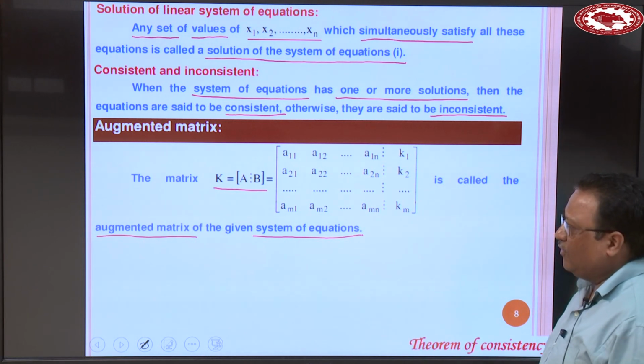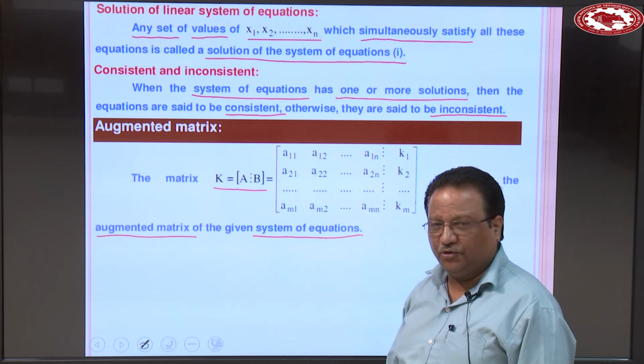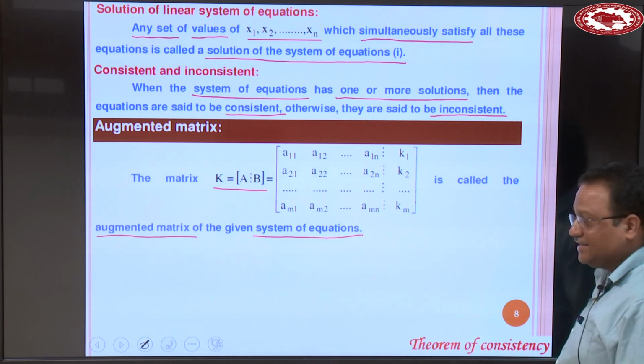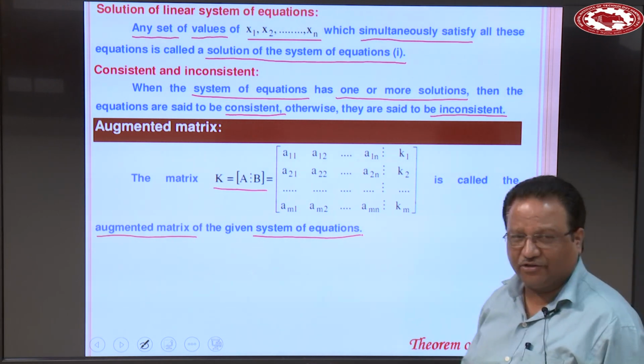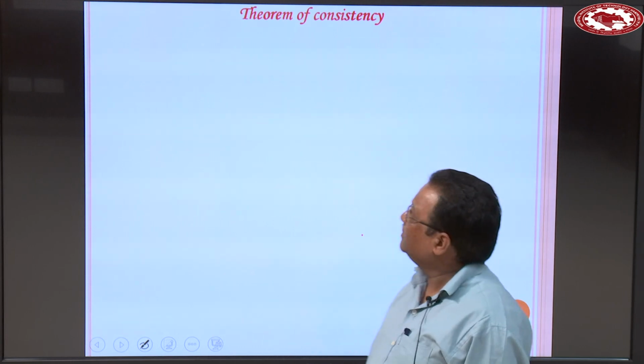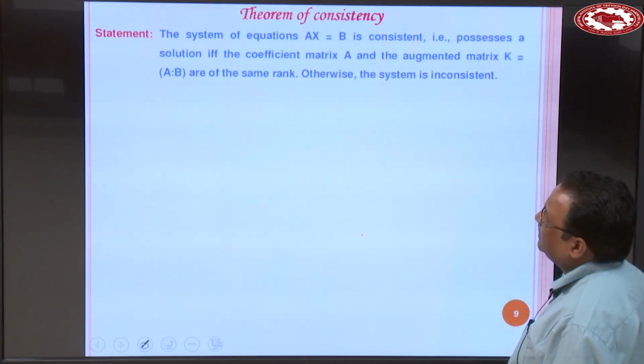Then we have one important theorem, the theorem of consistency. Sometimes that theorem is known as Rouche's theorem. What is the statement of this theorem?